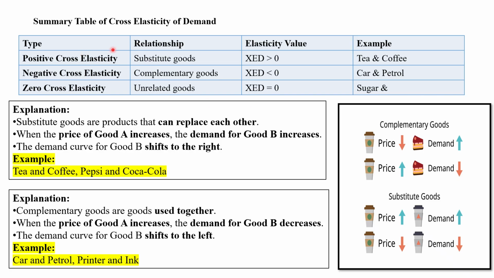Just look at this table, where positive cross elasticity of demand is for substitute goods. Why is it positive? Because the price and demand of both goods move in the same direction, increasing or decreasing, so the value is greater than 0, for example tea and coffee. Negative cross elasticity of demand is shown in complementary goods, because when one price increases the other demand decreases, so the cross elasticity is lesser than 0, for example car and petrol. And the third one is zero cross elasticity of demand, for unrelated goods, where cross elasticity of demand is equal to 0, for example sugar.